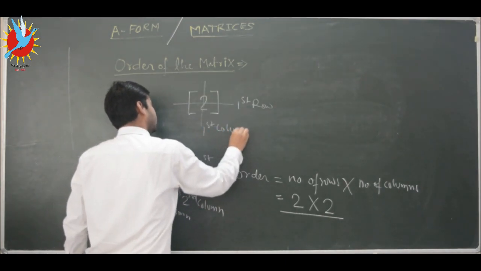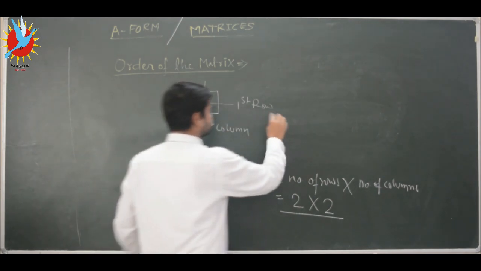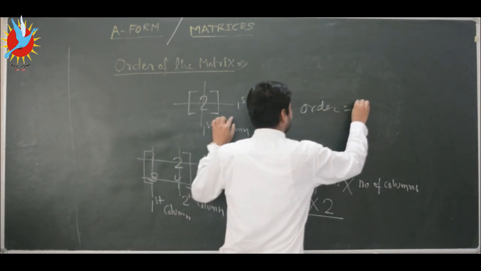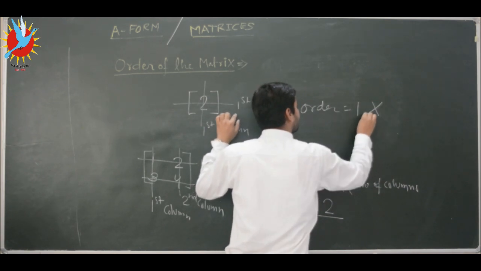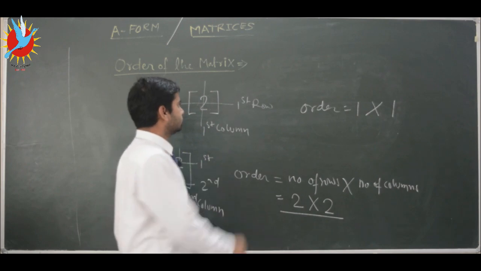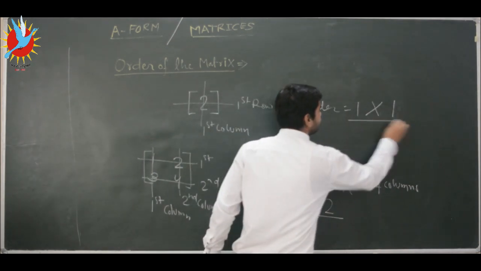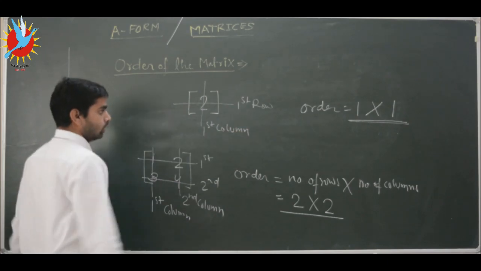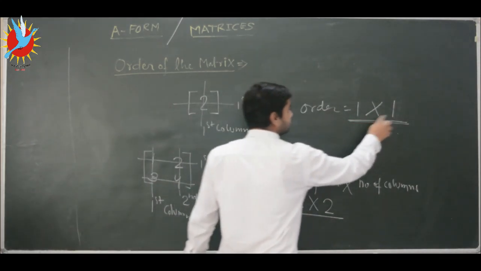So if we want to write the order of this matrix, we write the number of rows and number of columns. Here the number of rows is 1 and the number of columns is 1. So the order of this matrix will be 1 by 1. We read it as 1 by 1. We don't multiply this as 1 into 1 equal to 1.